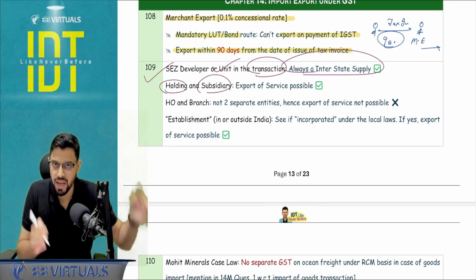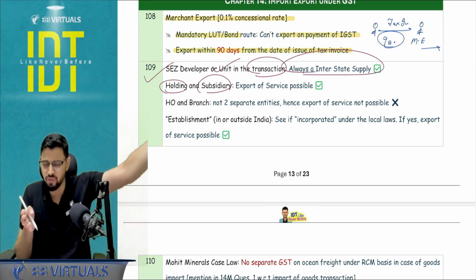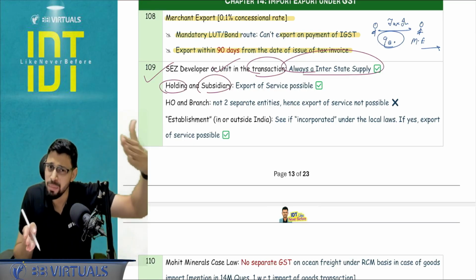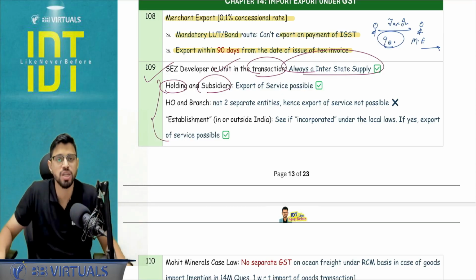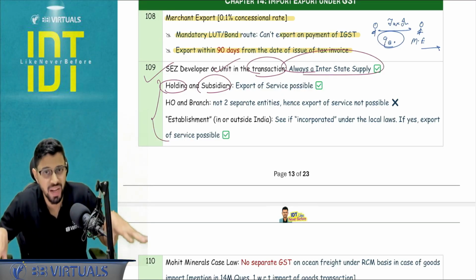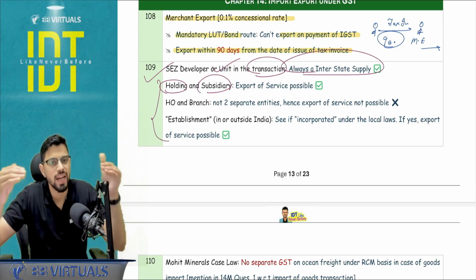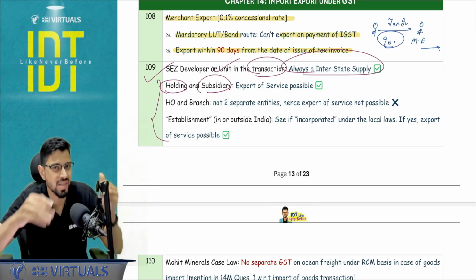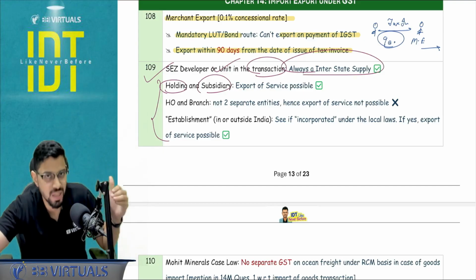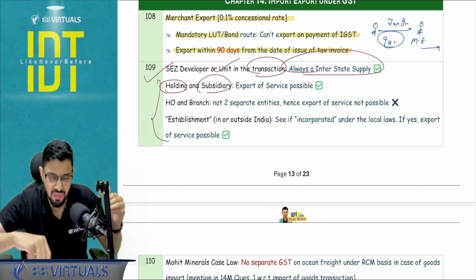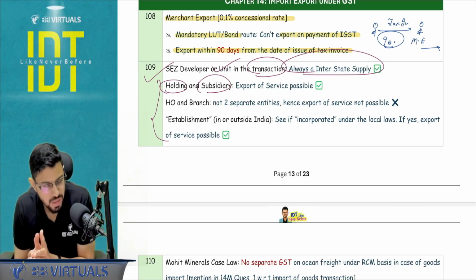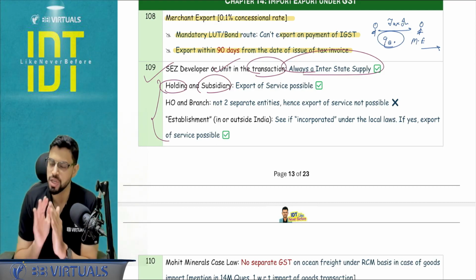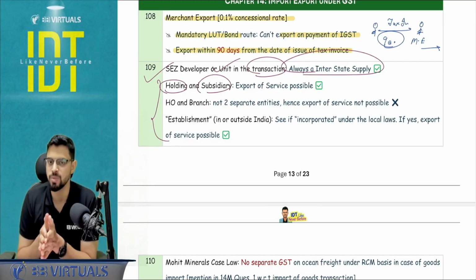If holding and subsidiary are entering into a transaction where one of them is outside India, can it be an export of service? Answer is yes. Sir, why? These are basically the clarifications which came from the point of view of the definition of the export of service. In export of service definition, one of the conditions is that they should not be establishment of distinct person. From that point of view, these clarifications came. So at the end, you need to learn that holding subsidiary export of service is possible. Head office and branch export of service is not possible. They are establishment of distinct person.